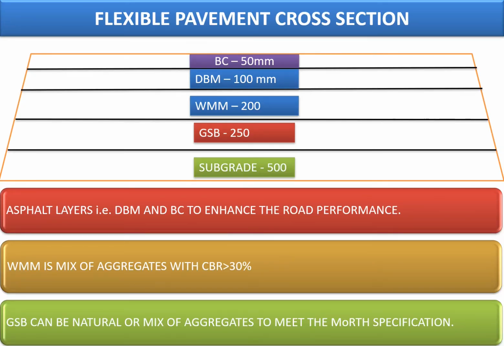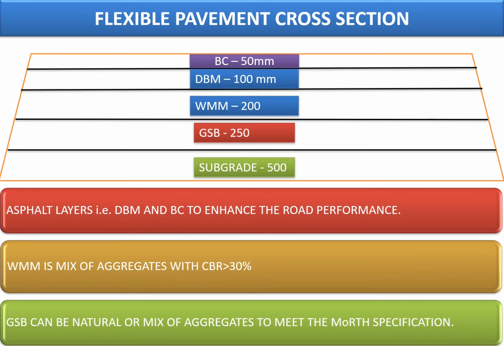If you look at the flexible pavement cross section, it generally consists of a 3-layer system. The first layer is the subgrade, which is of say 500 millimeter thick. The second layer is a combination of GSB and WMM, and the third layer is DBM and BC.